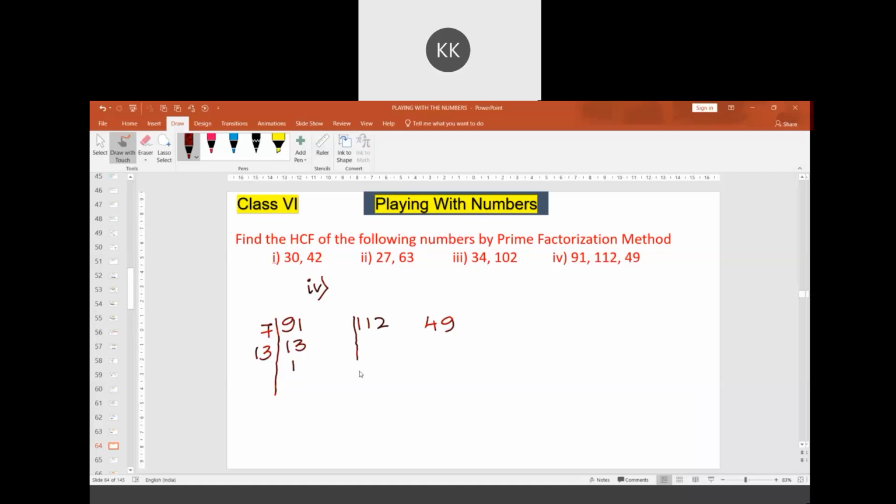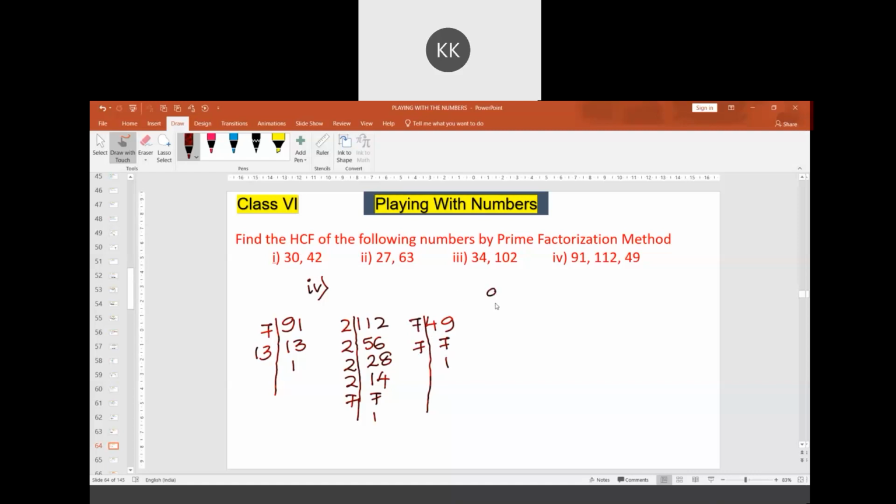Now 112, if you prime factorize, it is divisible by 2. 2 5 times is 10, 2 6 times is 12. Again it is divisible by 2: 2 2 times, 2 8 times. Again it is divisible by 2: 2 14 times, 2 7 times, 7 1 time. Now 49 is not divisible by 2, not divisible by 3, not divisible by 5. We know that 7 7 times is 49, 7 ones are 7.